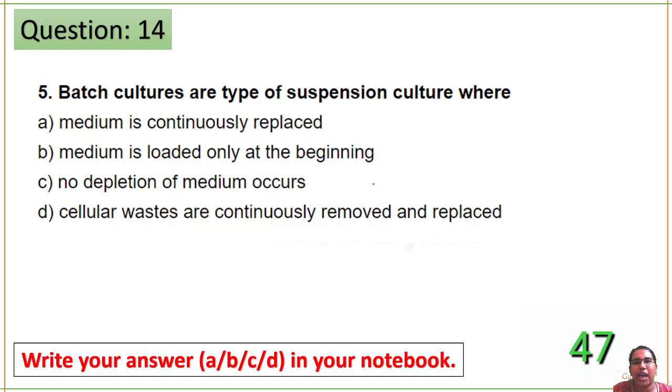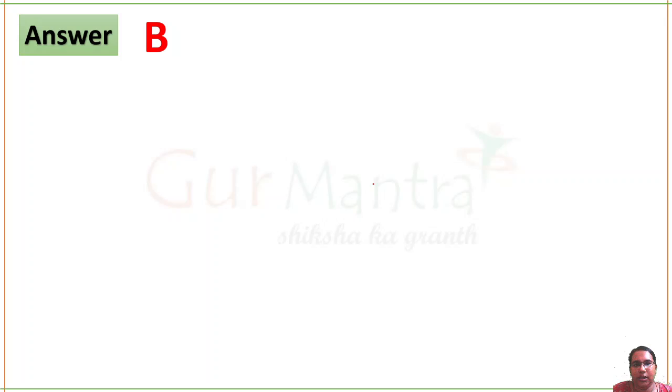It's very easy. Batch. In the name itself, its work is defined. 5 more seconds. Okay, so the correct answer for this question is option B.